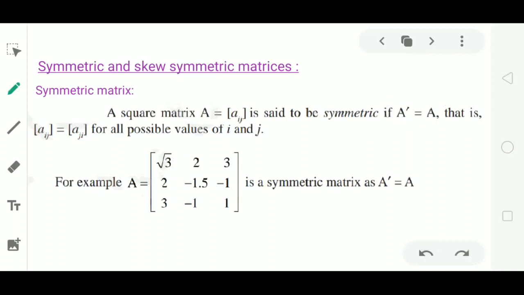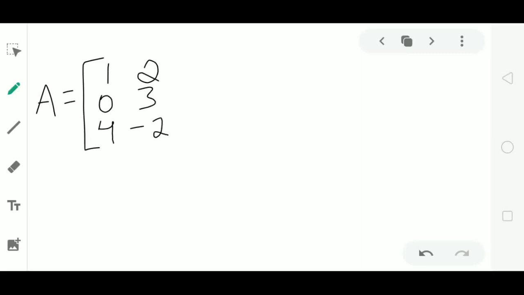Then what type of matrix satisfies this condition? Let us see some examples. Let matrix A contain elements 1, 2, 0, 3, 4, minus 2. Here the matrix A is of order 3 by 2.